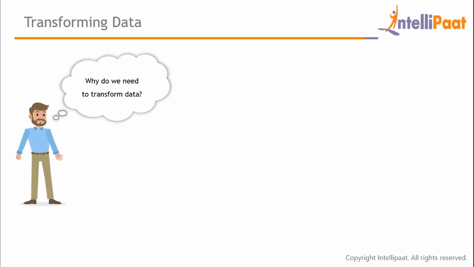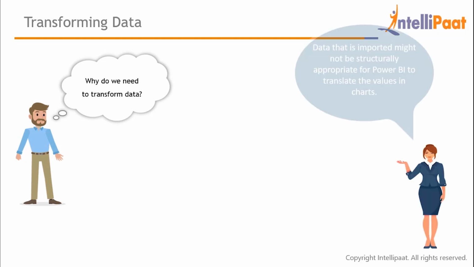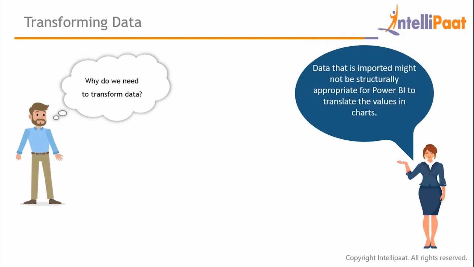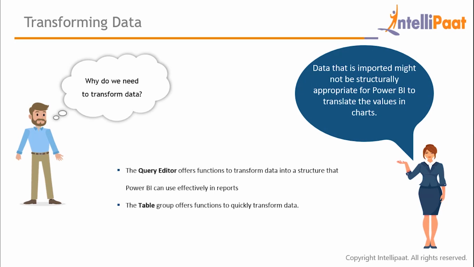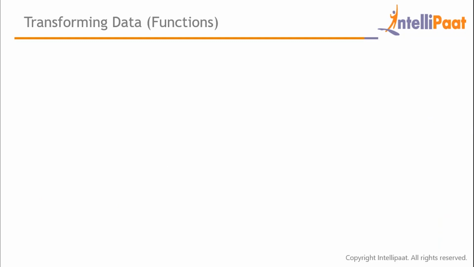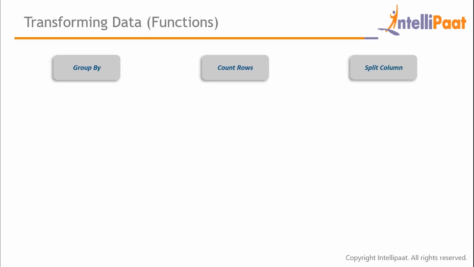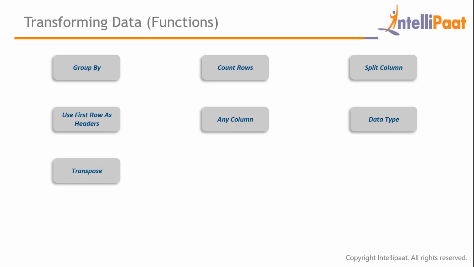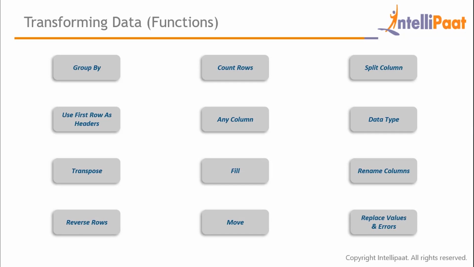Now Tom wants to know, why do we need to transform data? If data is not structurally appropriate, we might have to transform it. And this can be done using the query editor. In addition, the table group offers functions to quickly transform data. So what are these functions? These are group by, count rows, split column, use first row as headers, any column, data type, transpose, fill, rename columns, reverse rows, move, and replace values and errors. So using these functions, you can directly transform data, and these being library functions, you don't need any extension for using them.